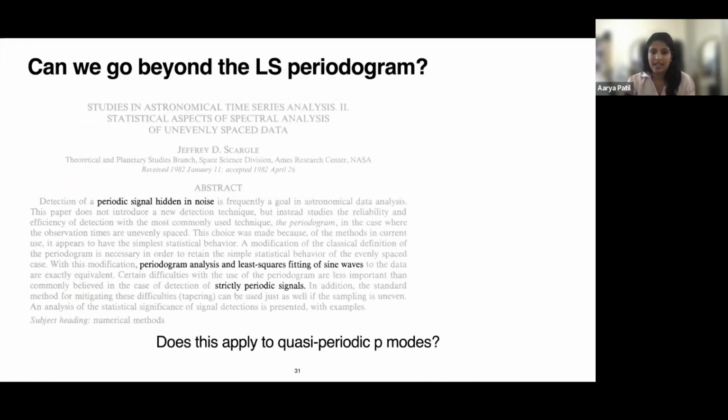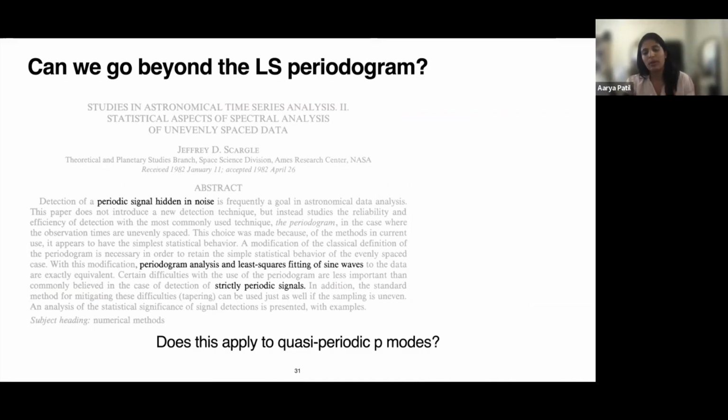But the thing that we wanted to tackle was that if you go back to the Lomb-Scargle paper, they were interested in a very specific signal, specifically a periodic signal hidden in noise. And most of the tests in the paper are related to white noise. It's basically so that periodogram analysis and least squares fitting of sine waves is the same for the Lomb-Scargle periodogram.